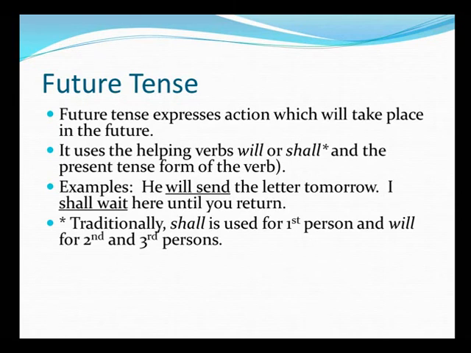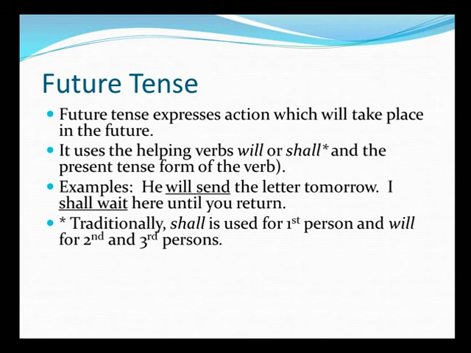And second and third persons would always use will with them. Now second person is the one who's spoken to. I am talking to you, so you are the second person. Third person, on the other hand, is the one that is spoken about. The one whom you are talking about is the third person. Third person, can you give me some examples? Those can be he, she, it, they, etc.